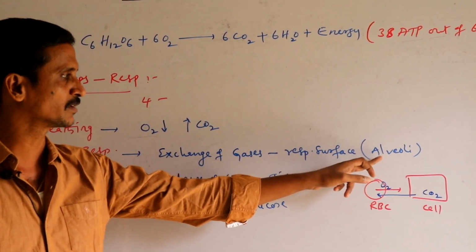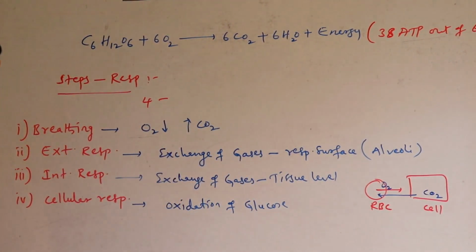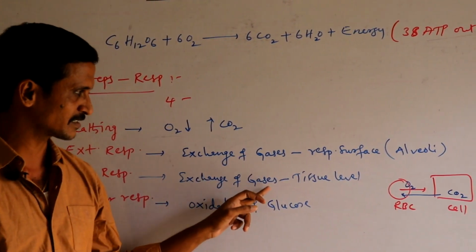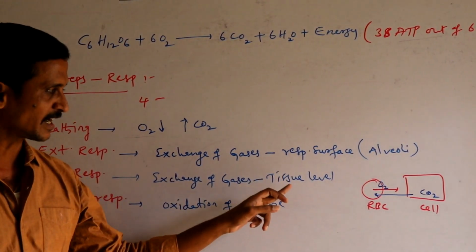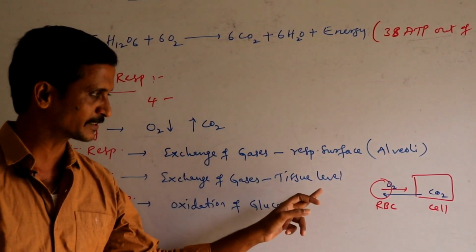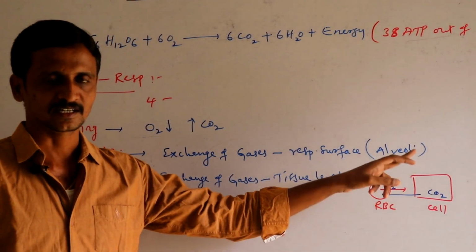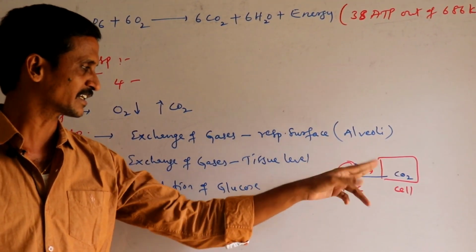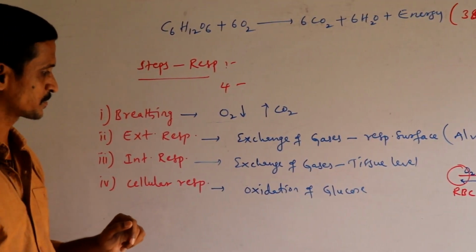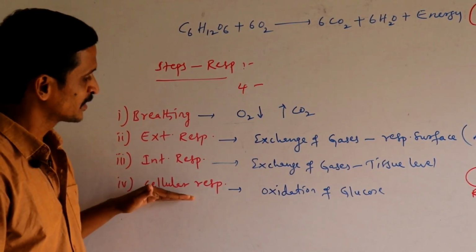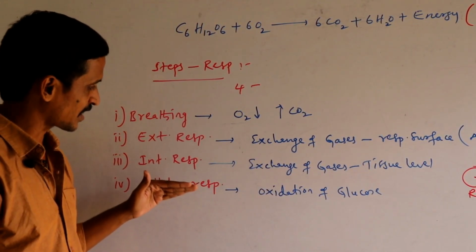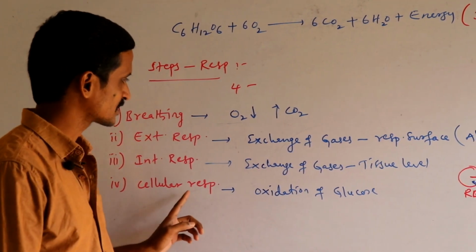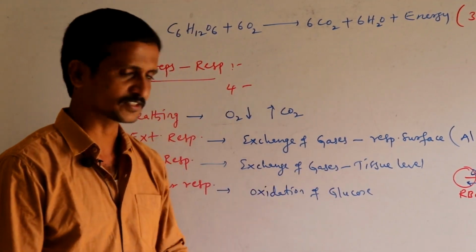Internal respiration is exchange of gases at cell level: the oxygen carried by the blood enters the cell, and the carbon dioxide produced in the cell enters the blood. And finally, the respiratory substrates are oxidized at cell level to release energy. That is called cellular respiration.